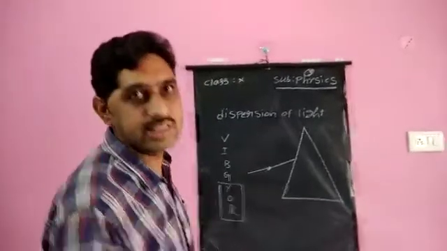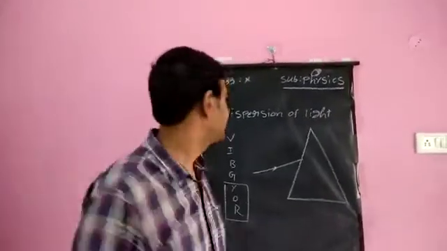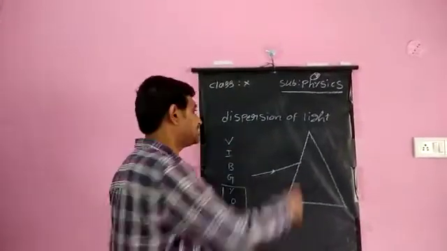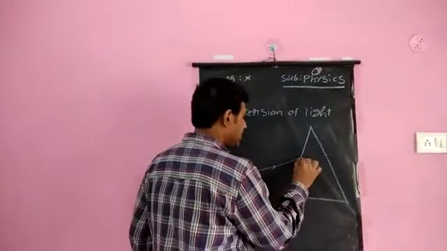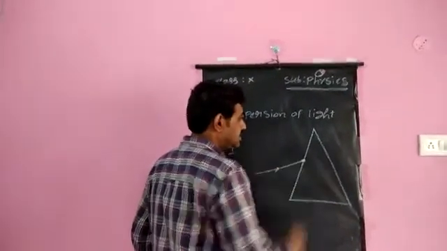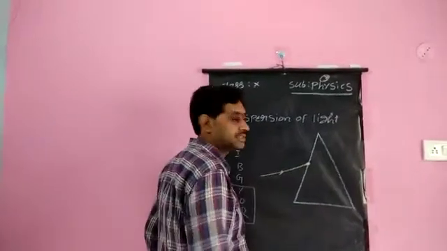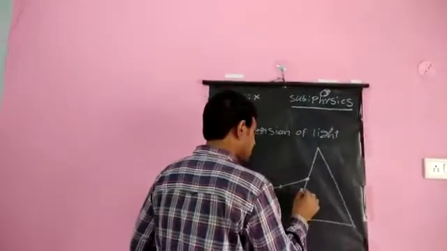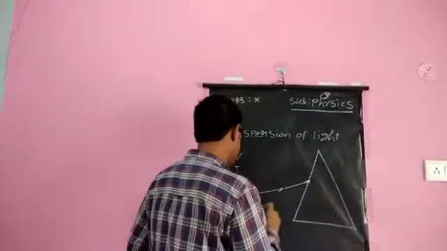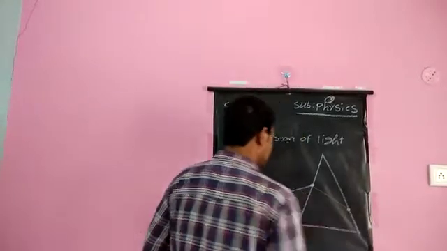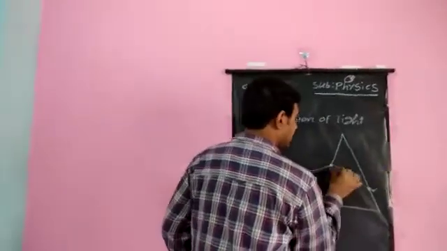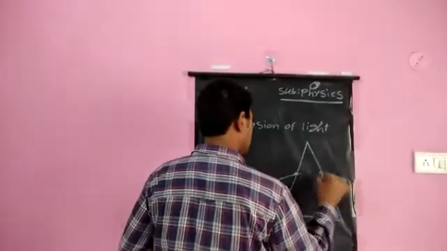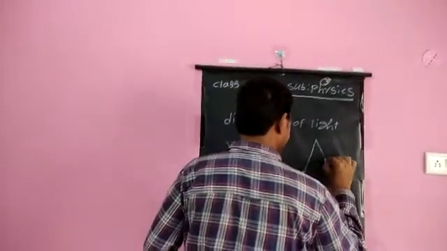But in air, all these colors of white light travel with the same speed, so as a combination you will see white. When it enters a glass prism like this, till here it's okay, but from here onwards, when it enters the glass prism, the colors start traveling differently. The colors of higher wavelength bend least. The lower wavelength means they bend most. The color which bends most will be violet, followed by indigo, blue. The color which bends very least is red.